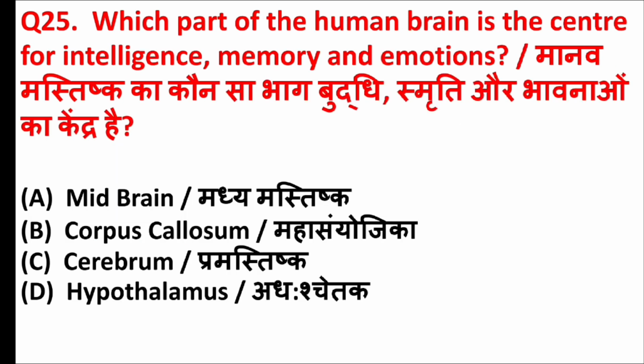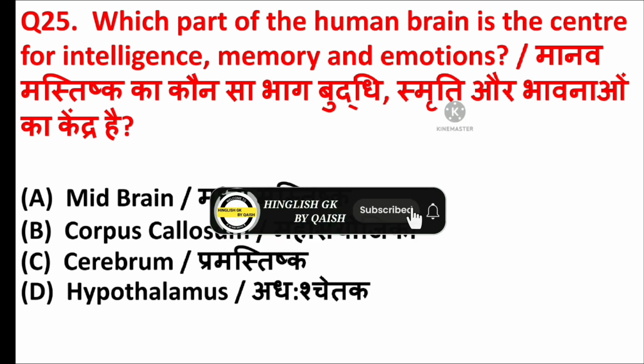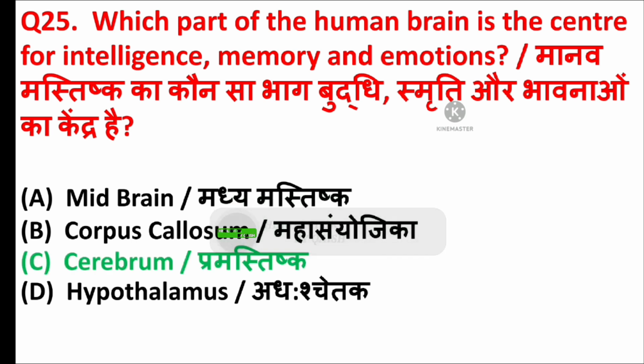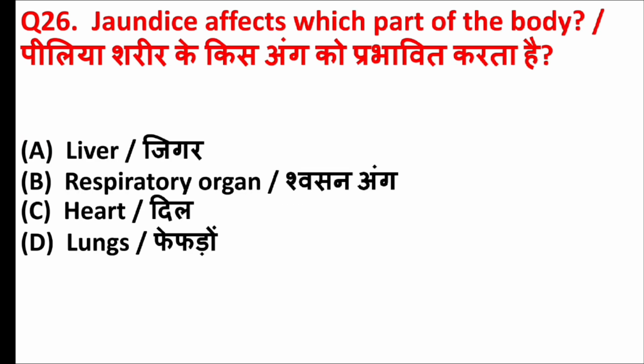Which part of the human brain is the center for intelligence, memory, and emotions? Answer is option C, cerebrum. Jaundice affects which part of the body? Answer is option A, liver.